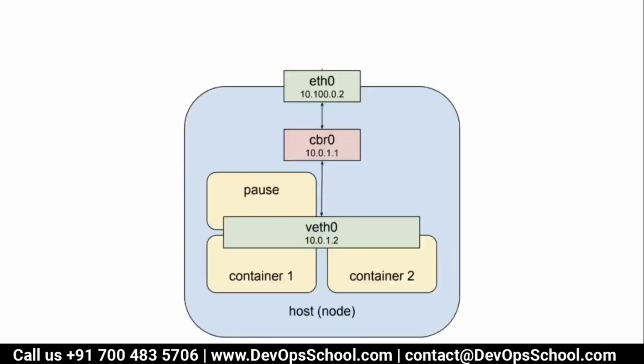Look at this, guys. You have one node, and in the node you have eth0. Now cbr0, what is cbr0? Anyone have an idea? It's a bridge.